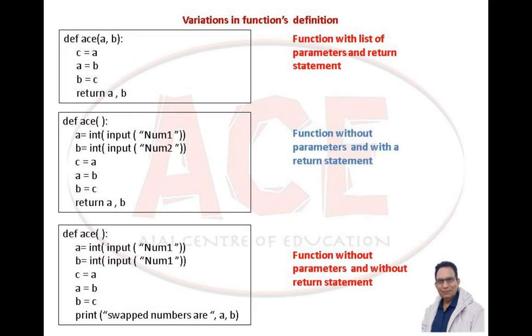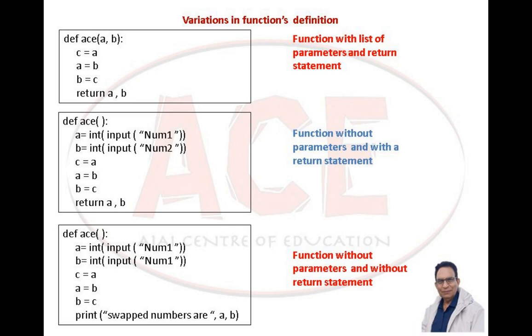To discuss the variation in function definition, I am using a function to swap the values of two variables. Here def is a reserved word followed by the name of the function ace, and then it has a, b within parentheses. These are the two parameters which I am going to use. Just see at the back of def ace(a, b) there is a colon. The colon tells that there is a block of statements which is going to follow.